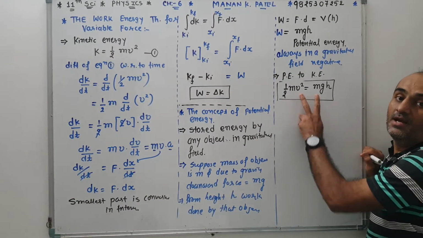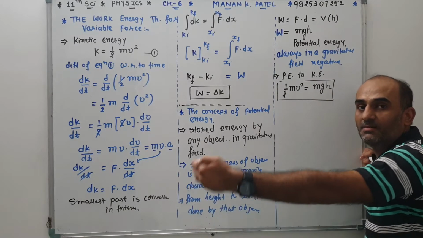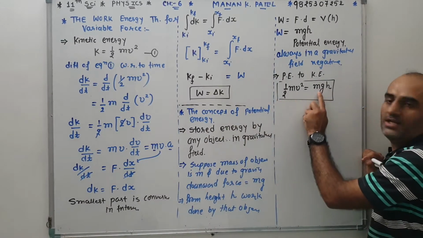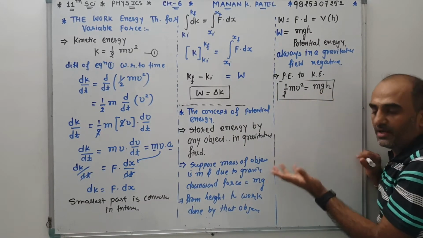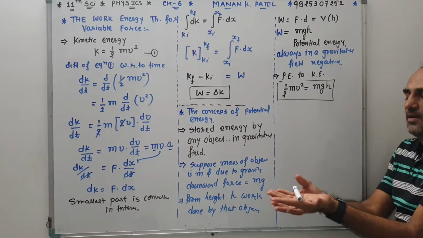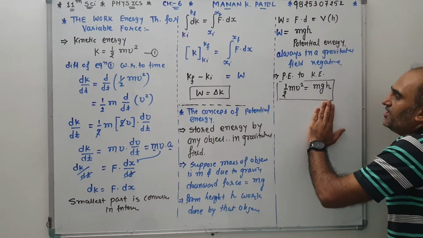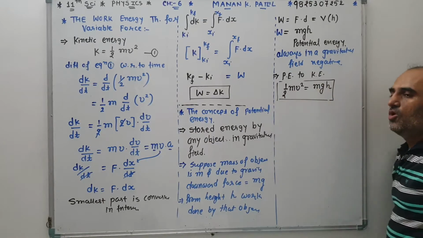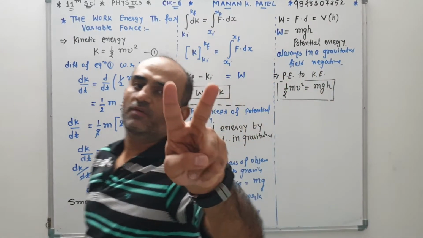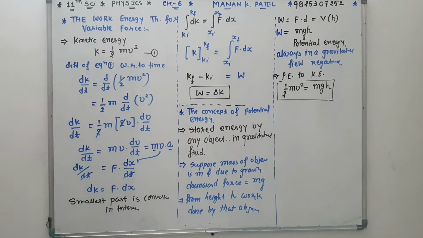What is the meaning? The kinetic energy is completely converted into potential energy. Or also we can say, suppose the object is stationary and when we apply a force, potential energy is converting into kinetic energy. Both possibilities are there. It is a very important condition.